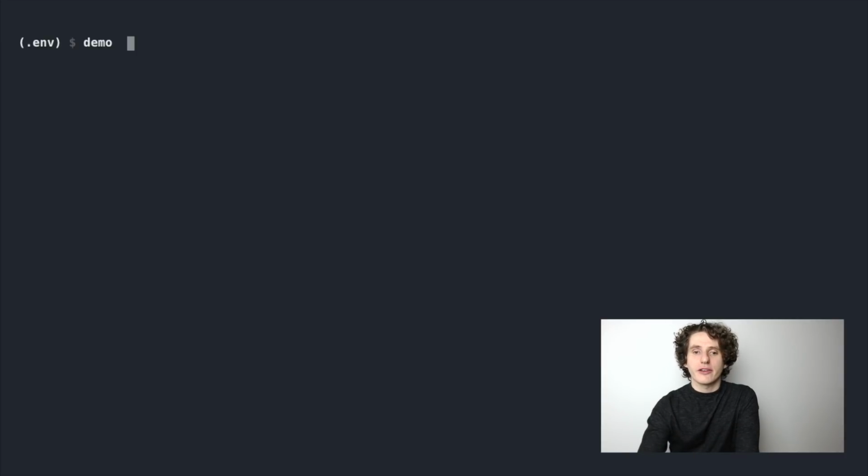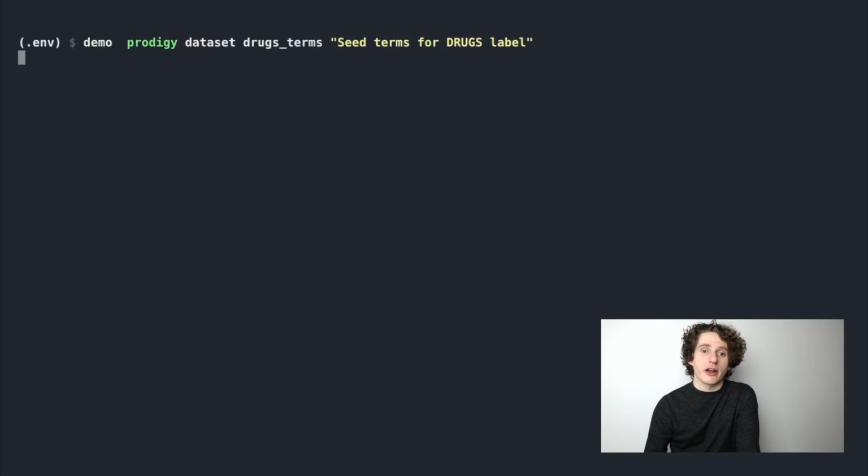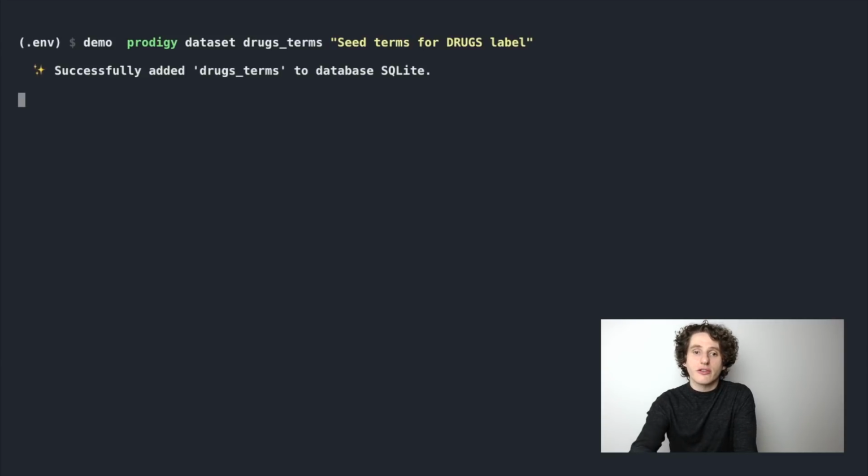In order to create our phrase classification model, we're going to start with a terminology list, and we're going to build this terminology list interactively using spaCy's inbuilt word vectors, which are trained on billions of words of text from the web. So the first step of this is to start creating a data set to hold our term annotations, because we're going to build this data set interactively. So we start out by running this command, prodigy dataset, to hold the terms that we're going to annotate. And we created a description here, seed terms, that allows us to easily refer to this later.